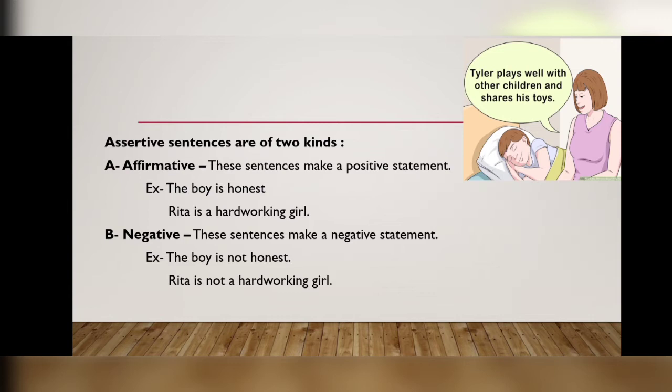Next, negative. These sentences make a negative statement, meaning it negates something. The boy is not honest. Rita is not a hardworking girl. It means it is denied that the boy is honest and Rita is hardworking. A negative sentence negates something. In this picture, this one is an affirmative sentence.